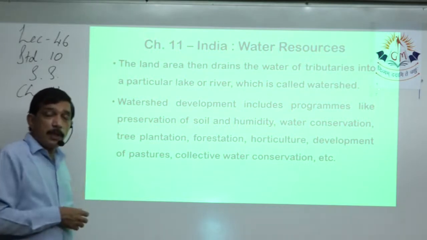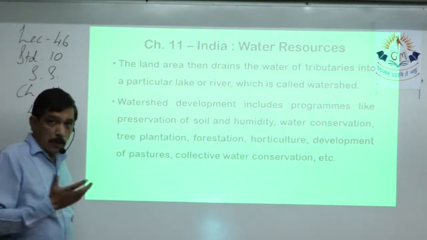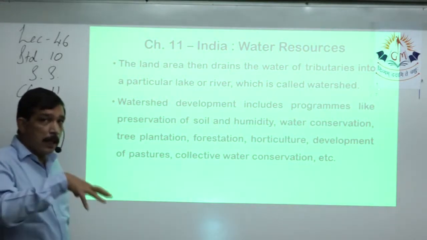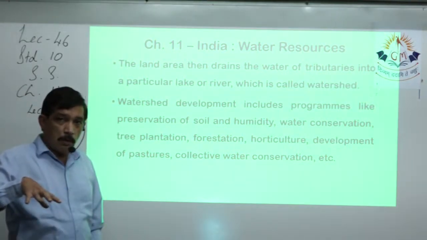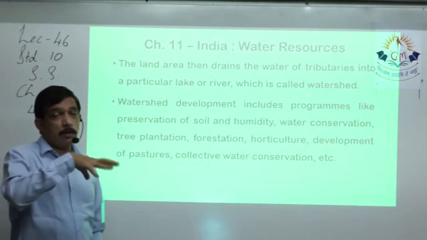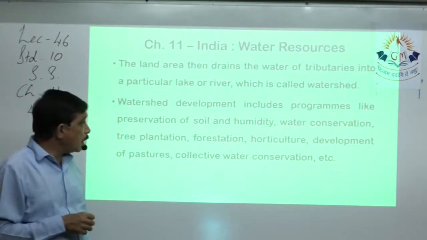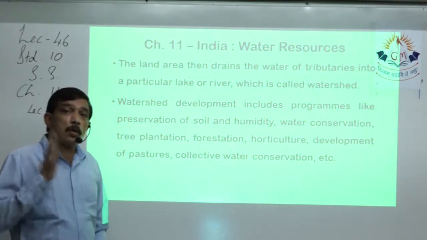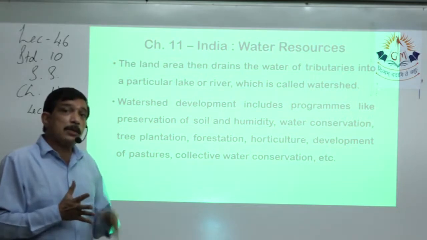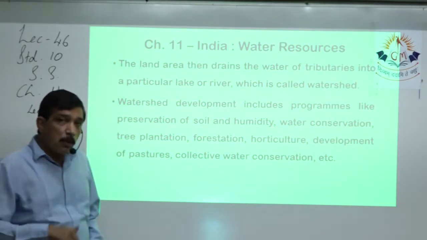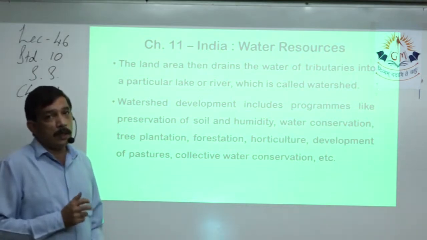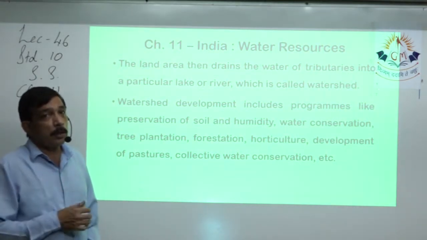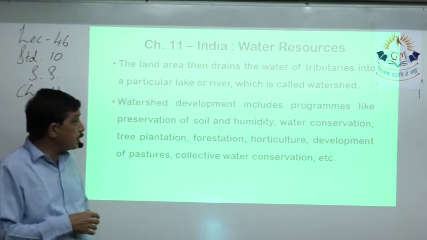Tree plantation can be done. As we just discussed, trees help to stop the flow of the surface runoff, and they will also help the water to go under the ground. Forestation: because constant water is available, in the form of underground water plus humidity, the area will be quite green and have many more trees growing, so we can have forestation.